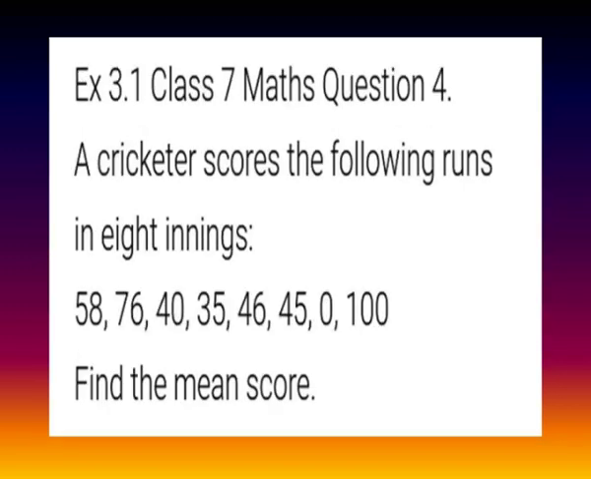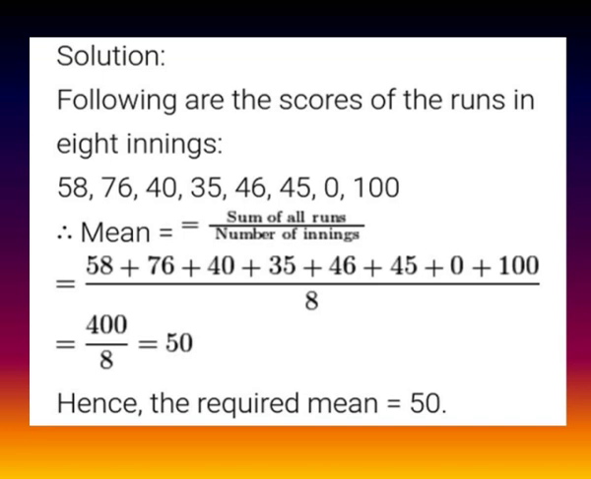Question number 4. A cricketer scores the following runs in 8 innings, that is 58, 76, 40, 35, 46, 45, 0, 100. Find the mean score. Solution. Following are the scores of the runs in 8 innings. So 58, 76, 40, 35, 46, 45, 0, 100. We are going to find the mean.